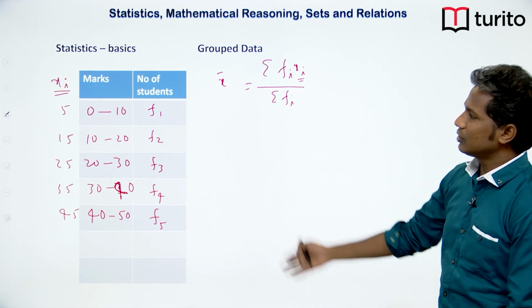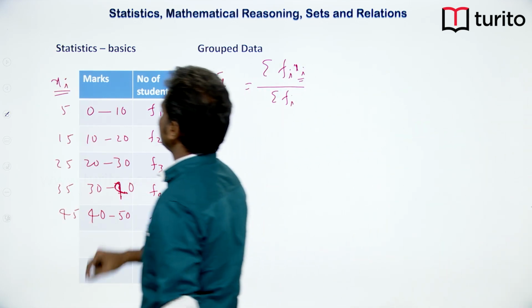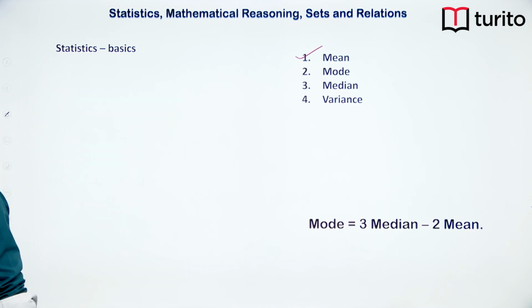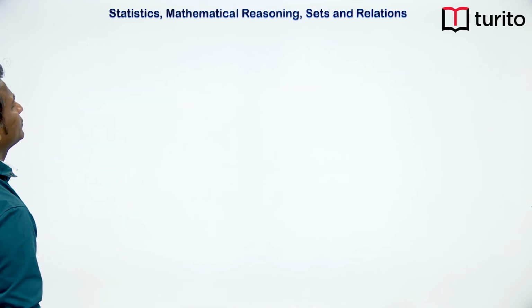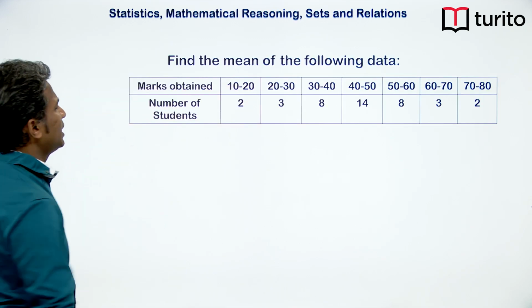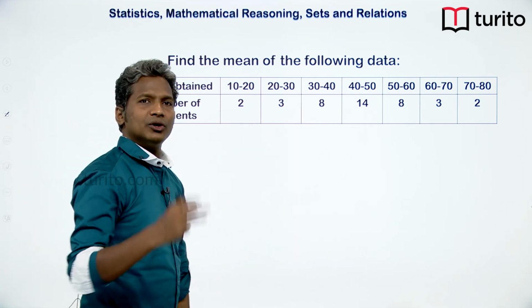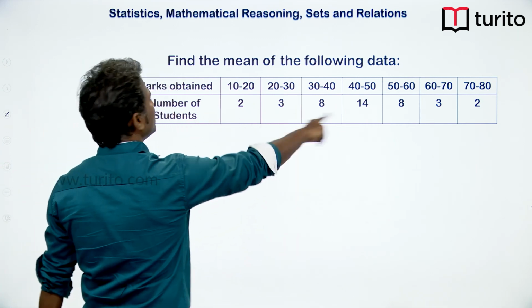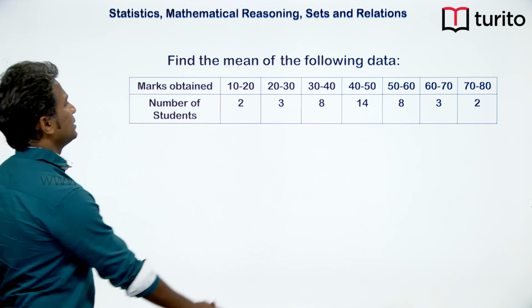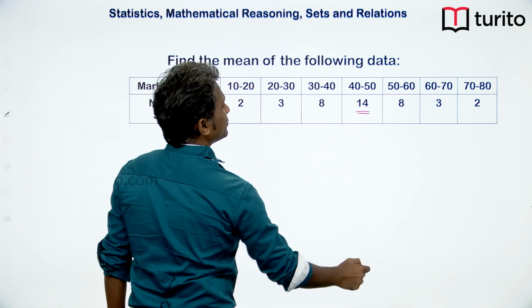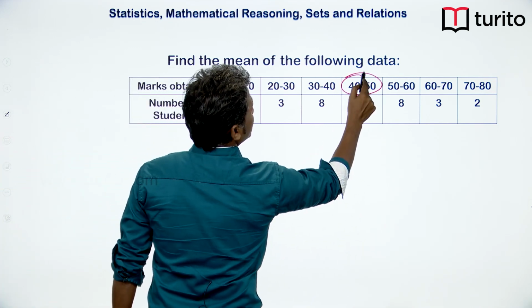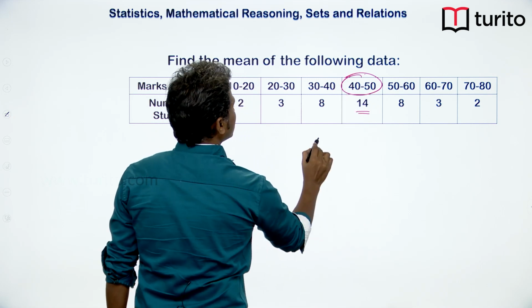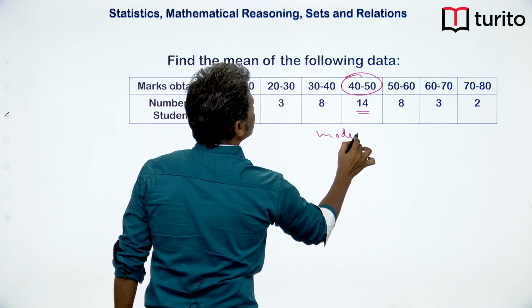And what about here? Here I have not written frequencies. We can take another example. We have one more example here. Let us say in this table, what is the mode? Which is the reading which is scored the maximum number of times? So here we are getting the maximum number. What is the average value of this interval? 45. So here mode is 45.